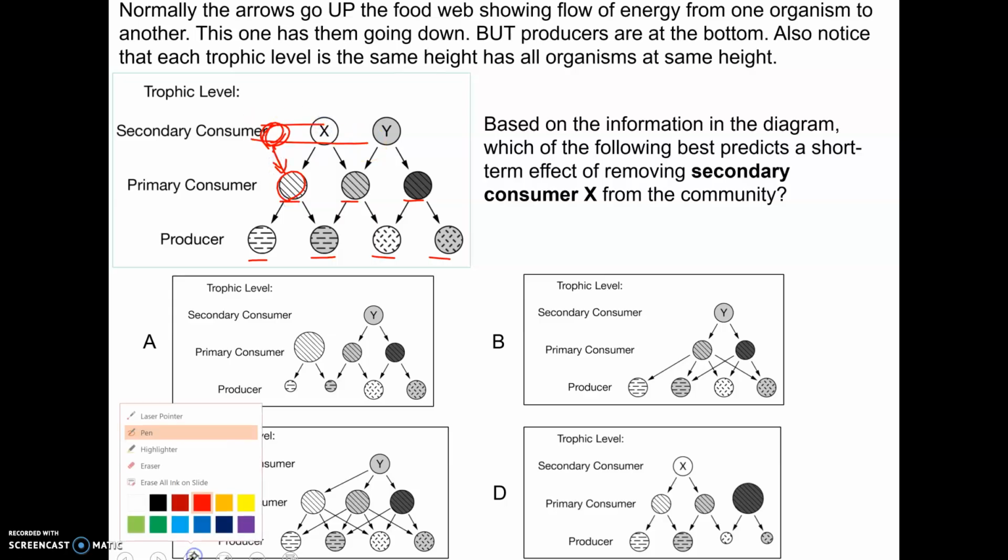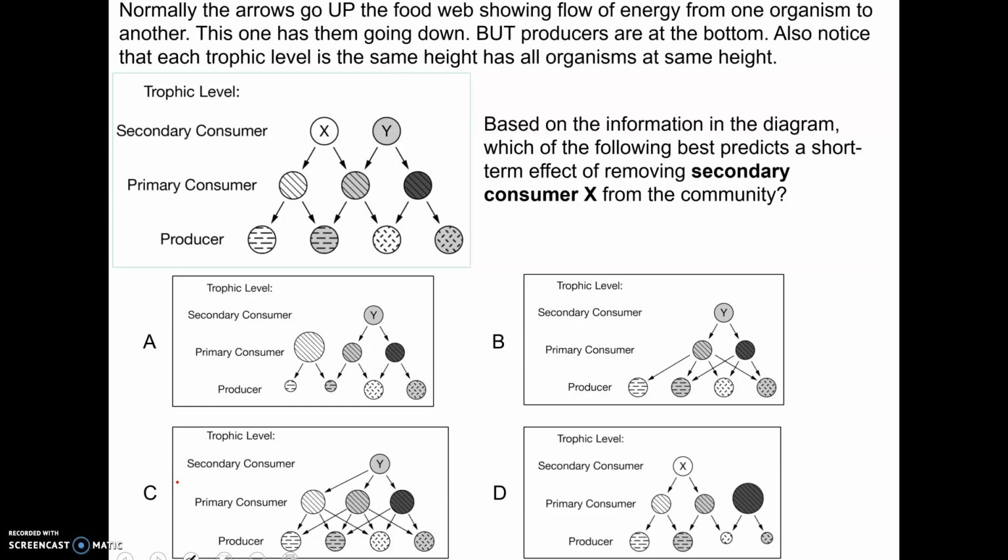Now this one's a little weird because it doesn't have the arrows going up, which I thought was strange. They normally go up, but you can tell because they labeled what the producer was. So you're still expected to understand the levels here. This says, based on the information, which predicts the short-term effect of removing secondary consumer X. So they're basically saying that X dies. If X dies, think about who eats X. Well, it looks like this primary consumer, X is their only food.